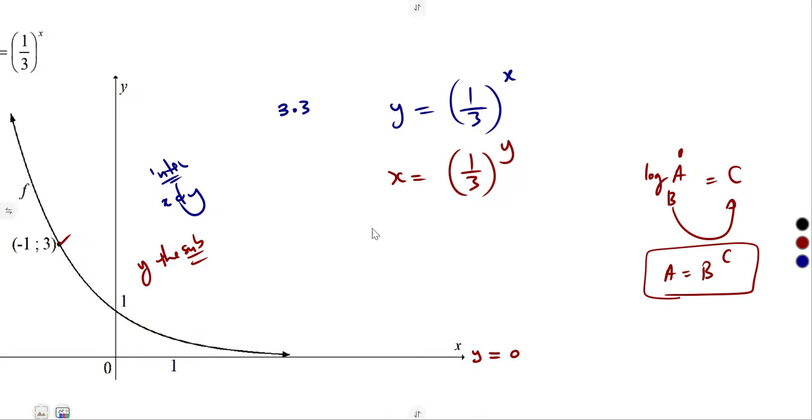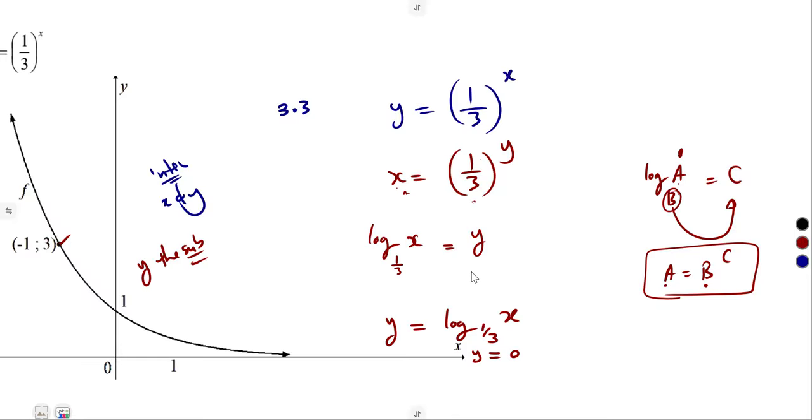It simply means the logarithm of what? It's x. The base b is our base here. What is our base? 1 over 3. This is our b, so this is our a, this is our b. 1 over 3. In the base of 1 over 3 is equal to y, which is our c, the exponent. So y is the subject there. Y is equal to the logarithm of x in the base of a third.